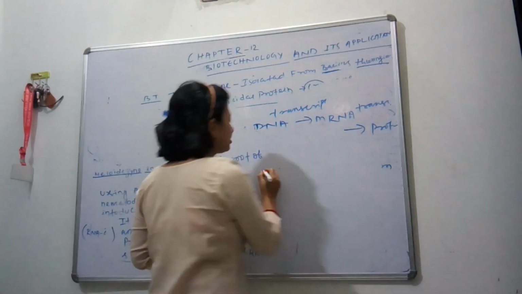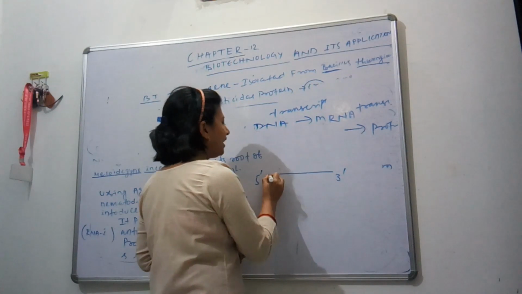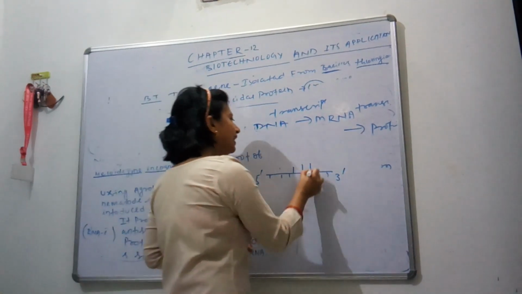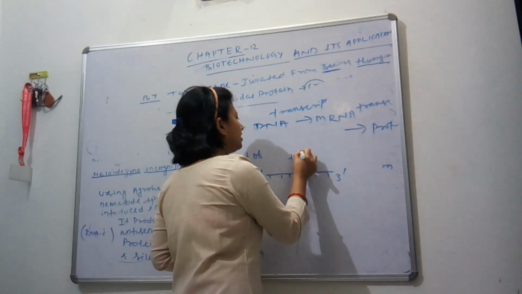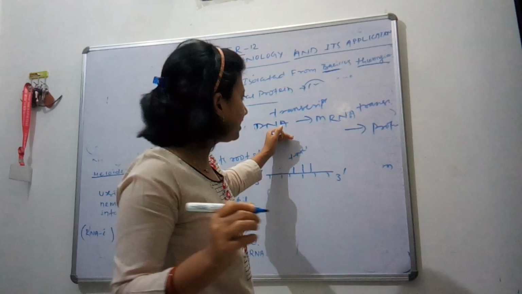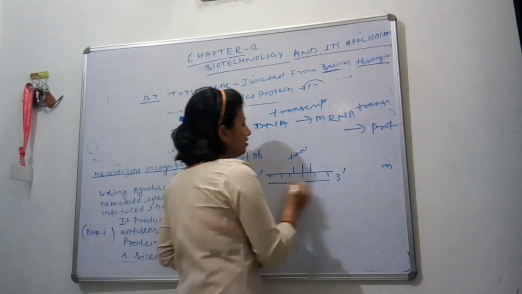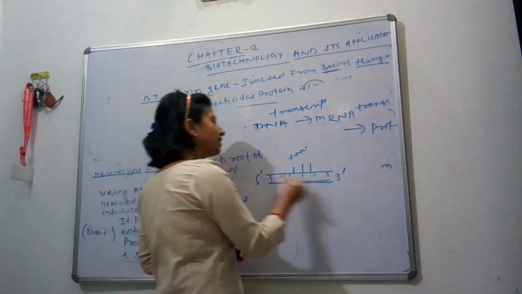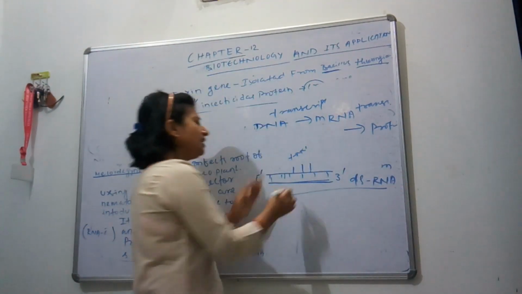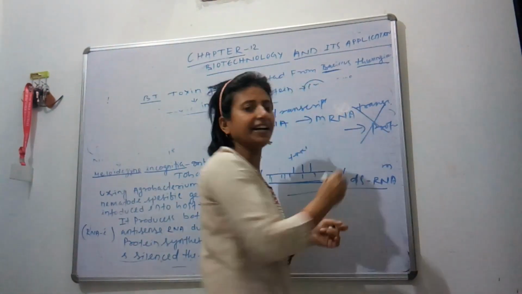So what happens? As we know, RNA is single stranded. This is 5 prime to 3 prime, and this is a single stranded RNA. Here translation occurs like this, tRNA translation occurs, but due to the Agrobacterium vector, it prevents it from making its complementary strand. So if the complementary strand forms, means when double stranded RNA is formed, then the process of translation will be inhibited.